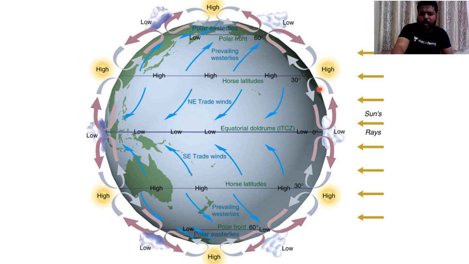Clear? And if you come to the subtropical high pressure belt, how has it been created? See, the wind which is rising from the equator generally tends to move towards the polar region. And when it is rising upwards, it cools down. Clear?